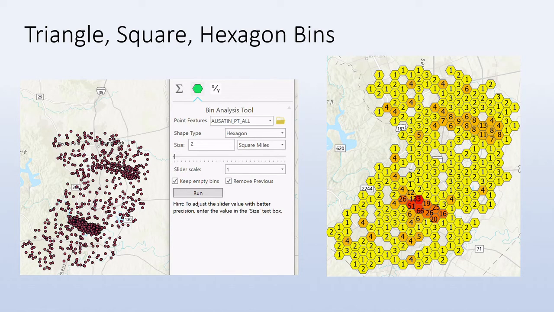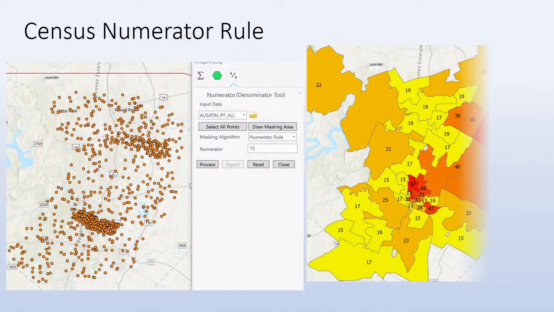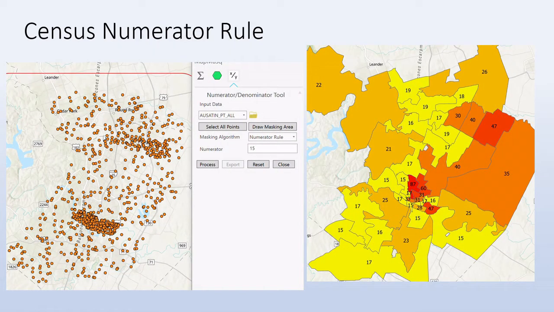Next, let's look at what some call the numerator rule. Using census geometries to determine the boundaries, the numerator rule simply states that for a release of information, you're required to have at least a certain number of events or occurrences per geometry. In this case, we said we need at least 15 cases. MapMasq will begin with the smallest census geometry in the area and merge them until a minimum of 15 occurrences are achieved.